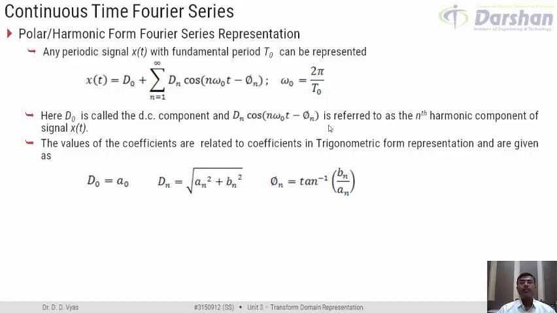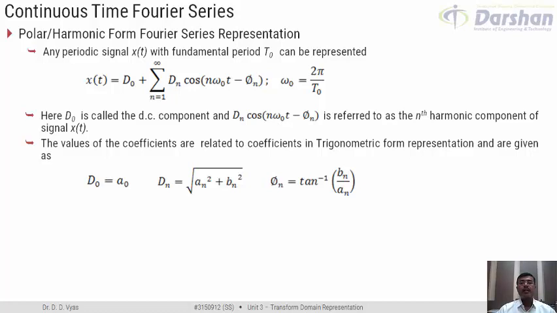Why nth harmonic component? Because dn cos n omega 0 t is a component which has a frequency of n omega 0. So it is a component which has a frequency n times the fundamental frequency, and hence it is called the nth harmonic component.